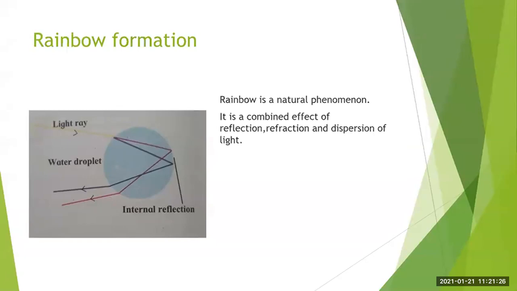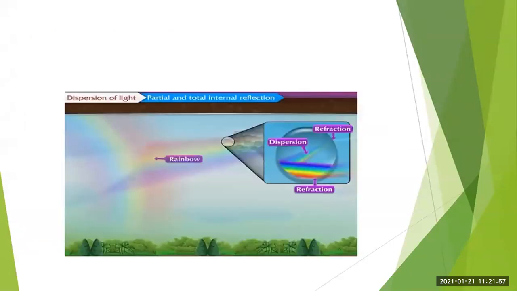Understood? So you should remember this. It is a very simple concept. You have to remember that the small droplet acts as the prism, and the processes of refraction, total internal reflection, and dispersion occur together, and they produce the rainbow. So a question can be asked on this also.